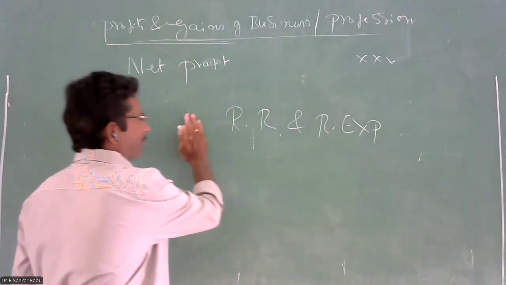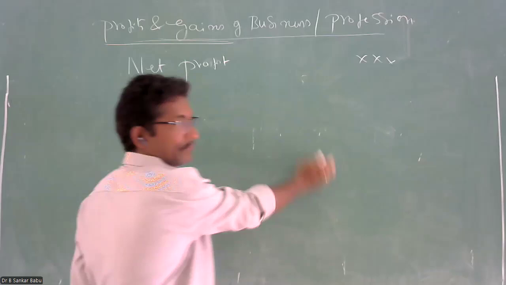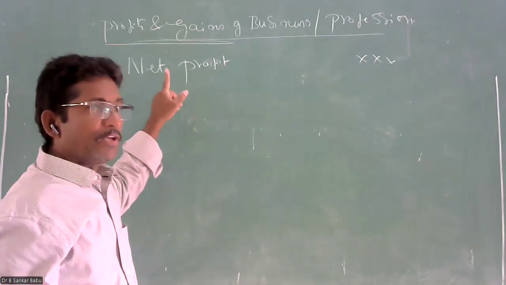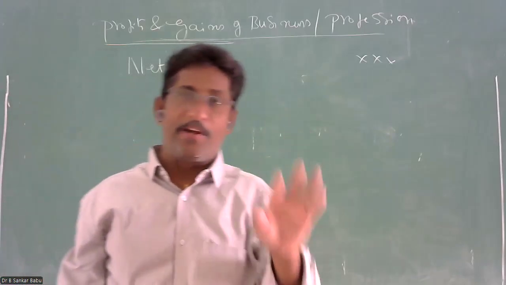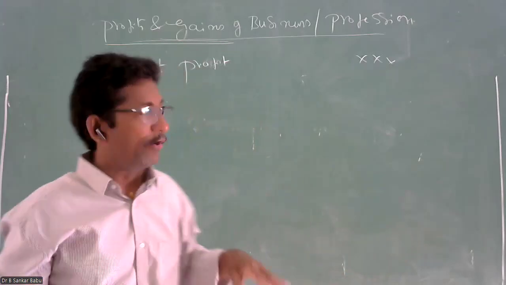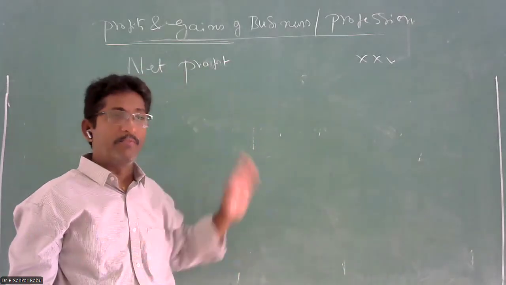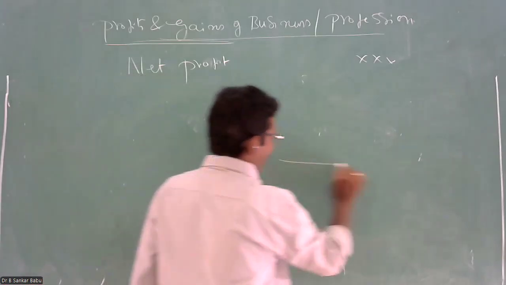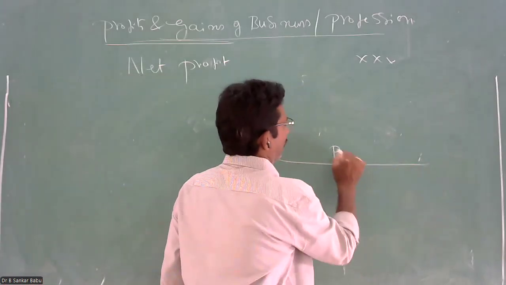When you are starting, you have to take the net profit. What I told, if it is a business income, you will be allowed only the business expenditure. Non-business expenses, non-operating expenses will not be allowed from your business. So, for example, I am telling here, this is your profit and loss.